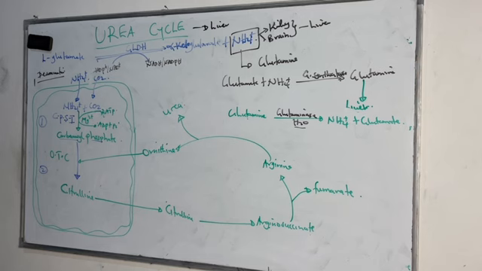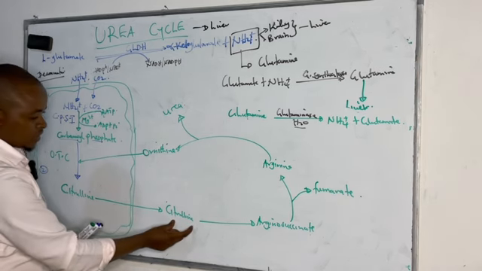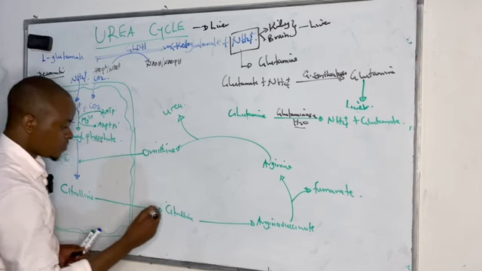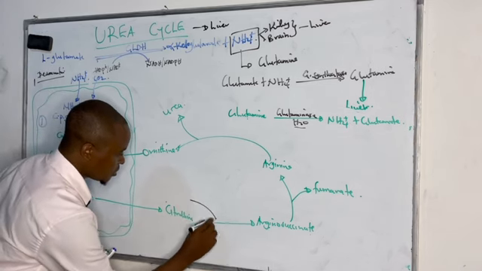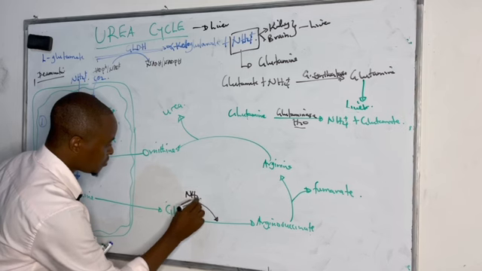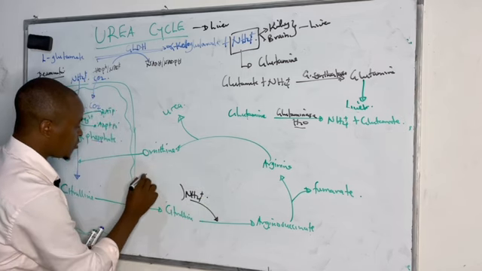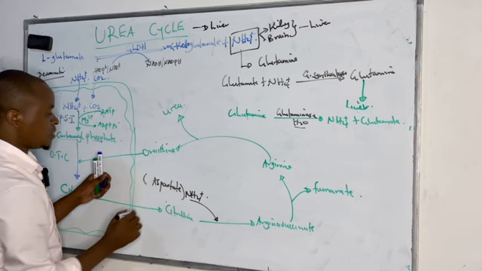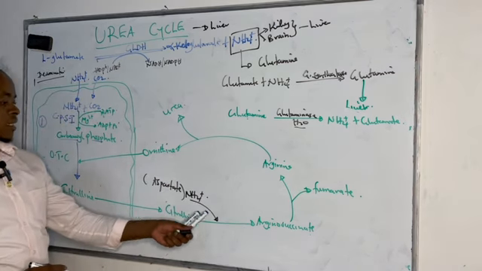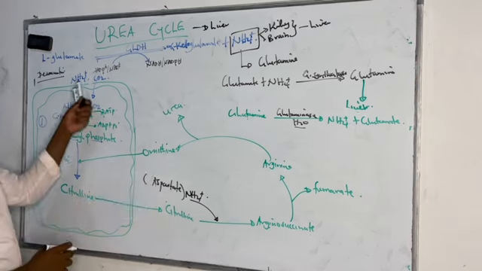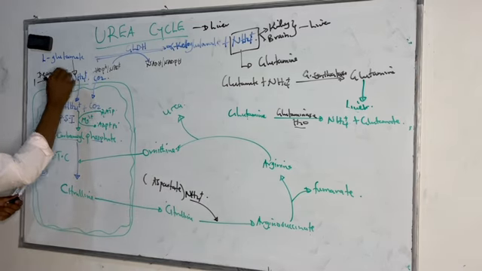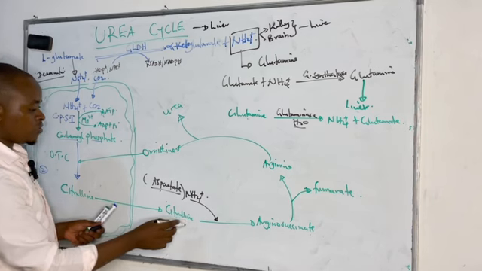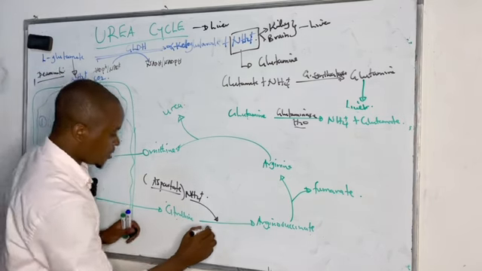So we are going to see that citrulline, when it reaches the cytosol of the liver cells, we combine the second amine group. There is the addition of the second amino group. And this amino group is derived from aspartate amino acid. Aspartate amino acid donates the second amine group. The first amine group is donated by glutamate. Then the second is donated by aspartate, whereby this amine group we add to citrulline